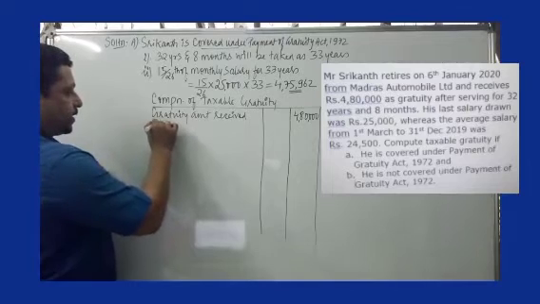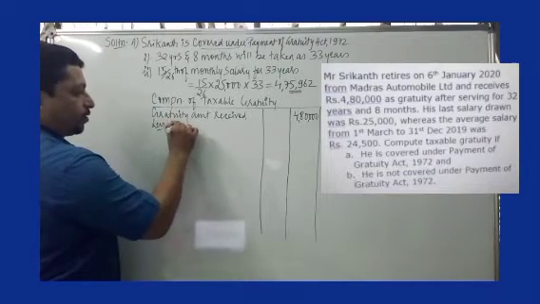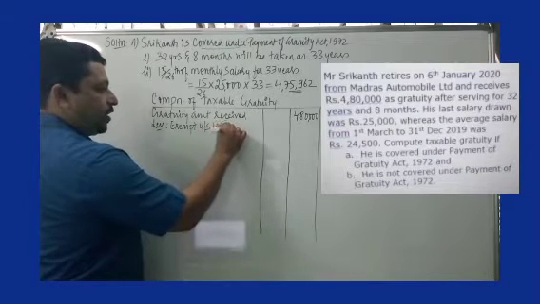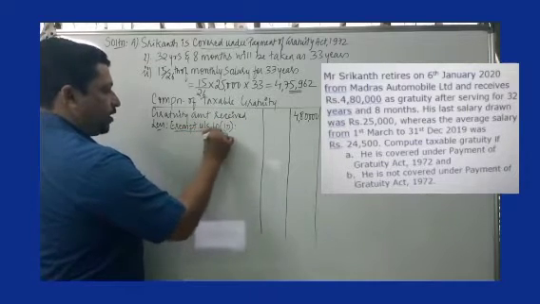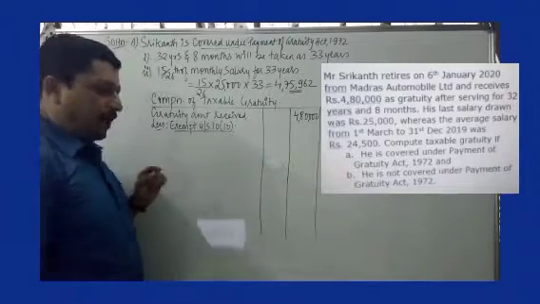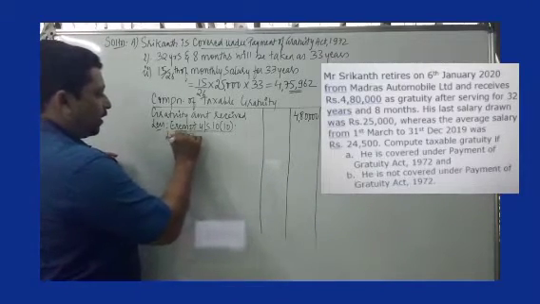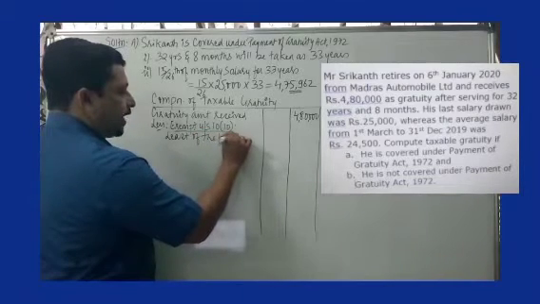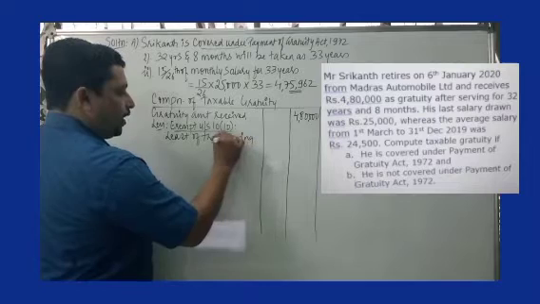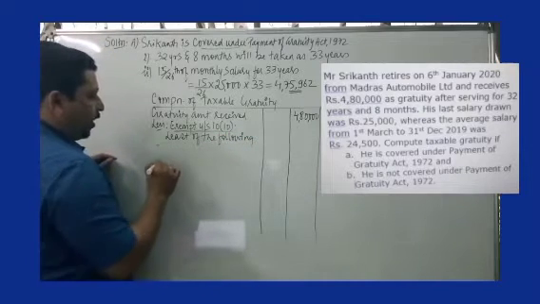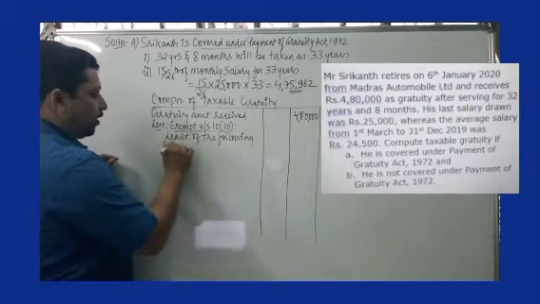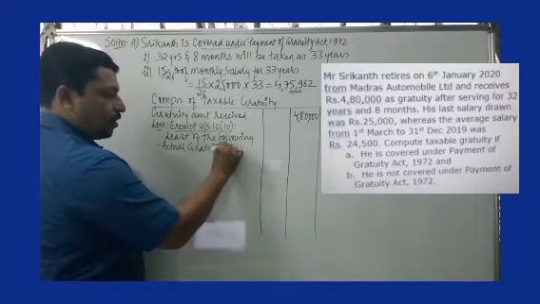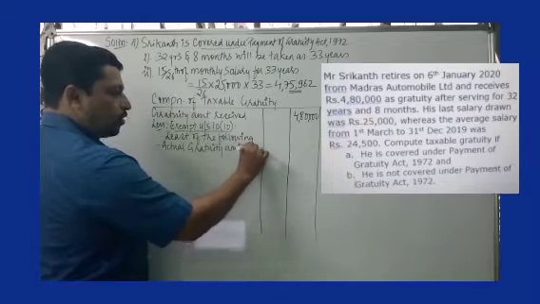Then I write less: exempt under section 10, subsection 10. Least of the following three criteria will be considered as exempt amount. I write criteria 1, that is actual gratuity amount received.